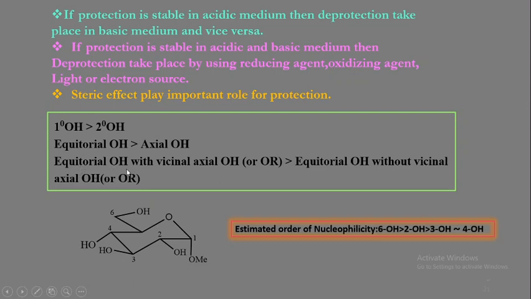Then equatorial OH with vicinal axial OH or OR group. Here only this OH group is with a vicinal axial OMe group. Therefore, it is more easily protected than these two. Therefore, our estimated order of nucleophilicity is like this: the 6-OH is greater than the second, due to this vicinal axial OMe group, then the third and fourth.